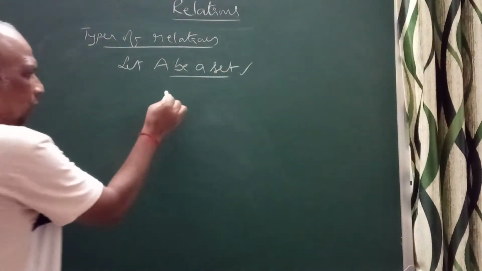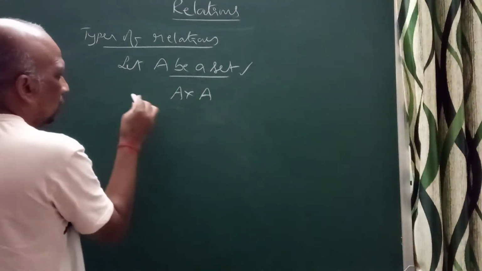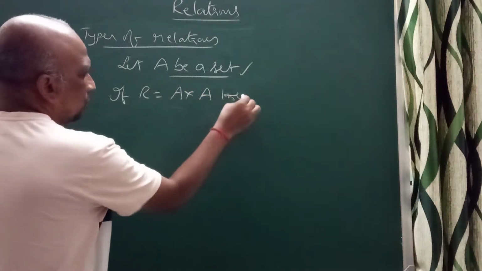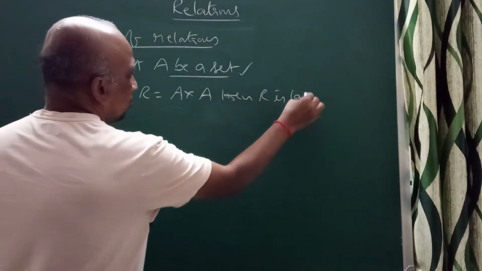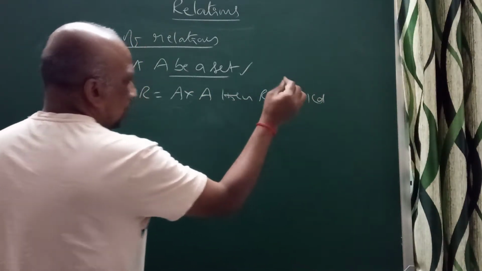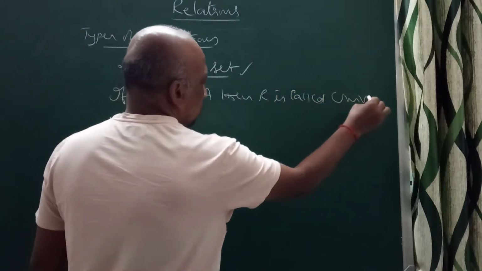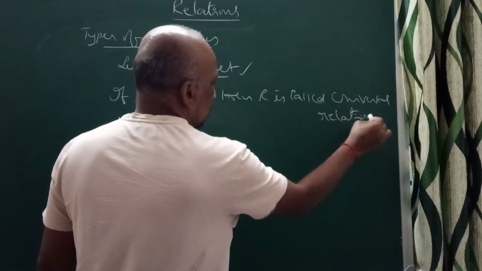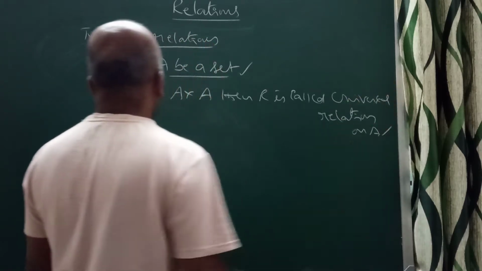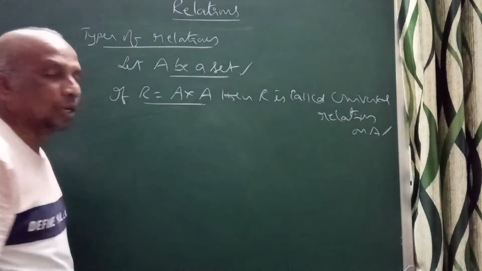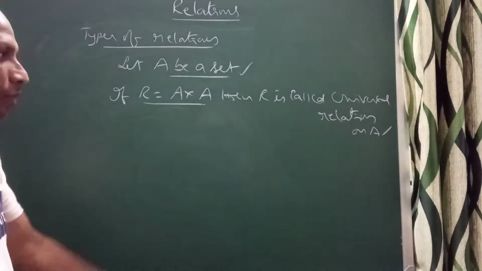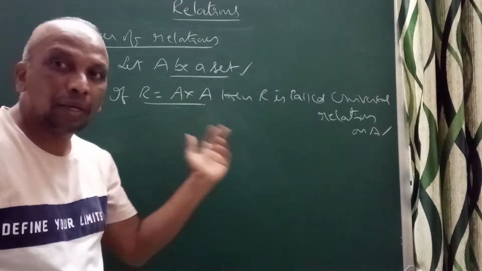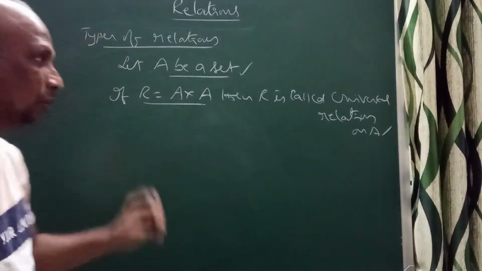When you take A cross A, if R is equal to A cross A, then R is called the universal relation on A. The entire A cross A you have taken.